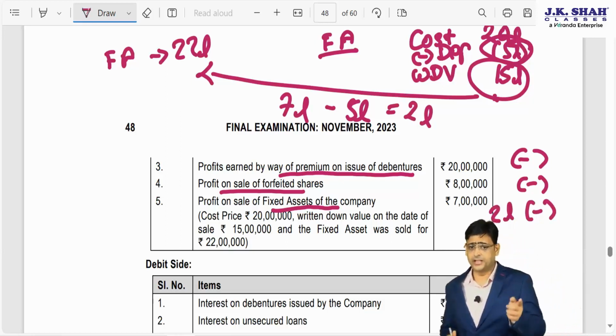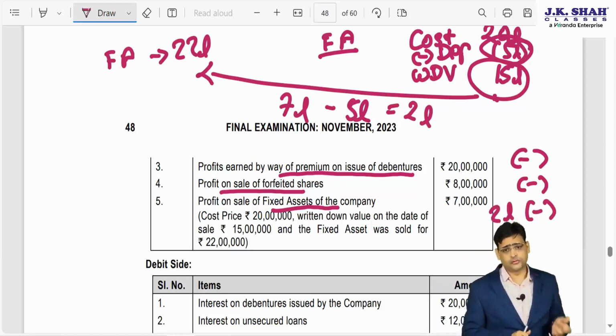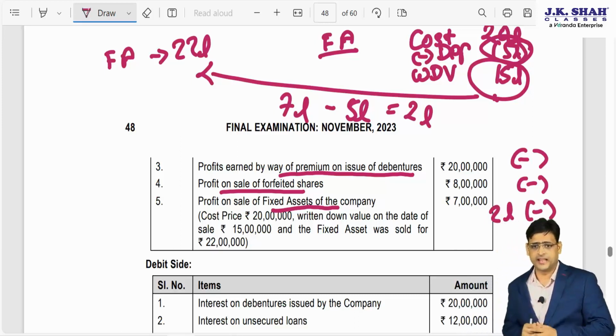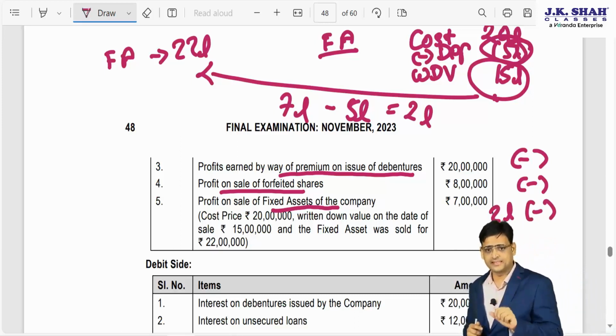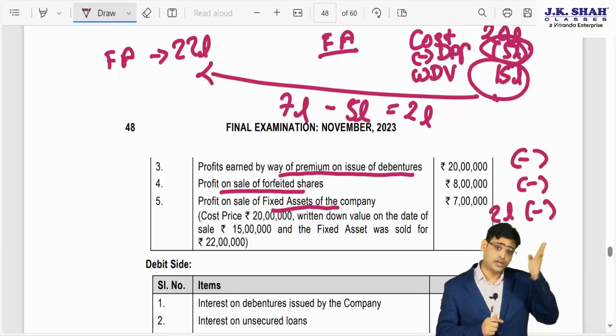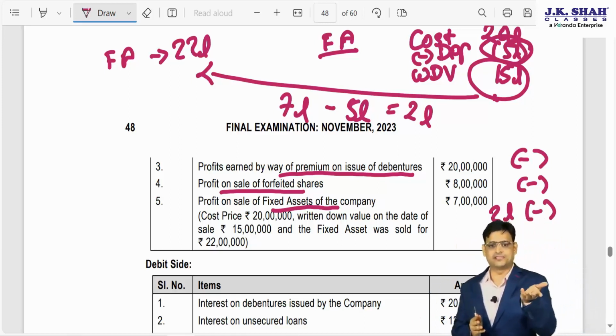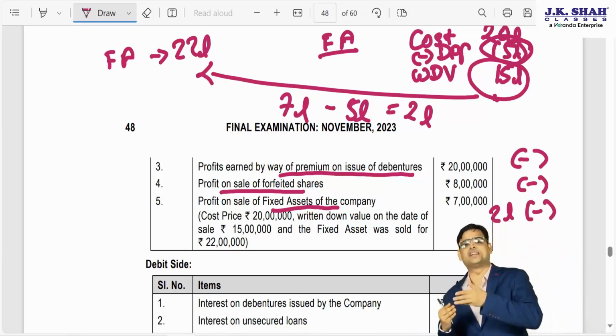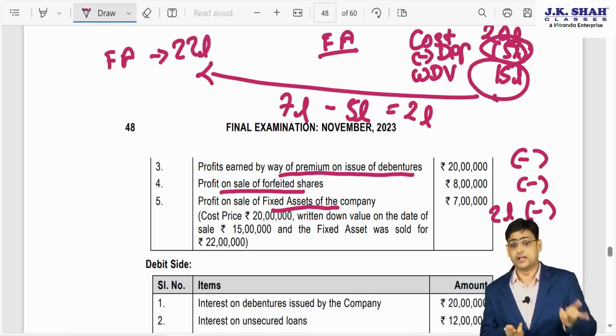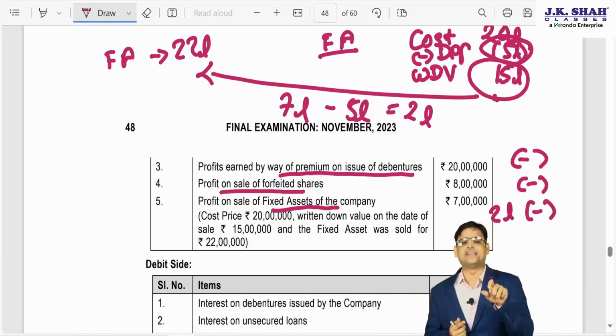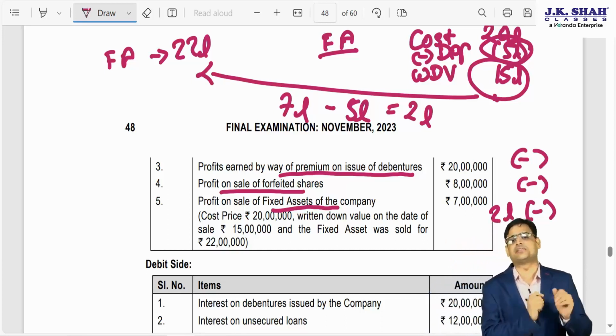So again I am telling you this point. See, the cost was 20 lakhs, WDV is 15 lakhs and the depreciation is 5 lakhs. And they have sold it for 22 lakhs. So technically speaking, the profit is 7 lakhs. Why? Because selling price minus WDV, that is 7 lakhs, is the profit. But out of that, 5 lakhs is the reversal of depreciation, and that is why that can be treated as a business income.